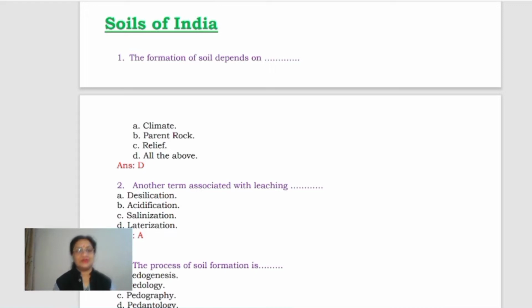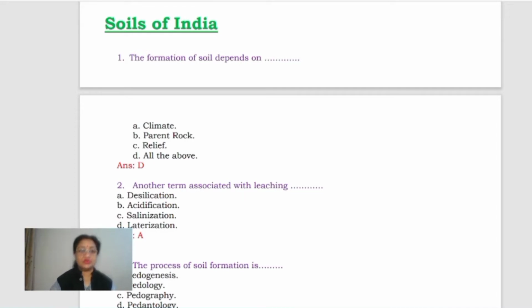Okay, children, so let's start with it. Soils of India. The first question is, formation of soil depends on. The options given are climate, parent rock, relief, and one is all the above. As you all know, climate, parent rock and relief, all these are responsible for the formation of soil. These are some of the factors responsible for it. So we cannot take any one. Instead, we can take the D option, which is all the above. So the answer is D.